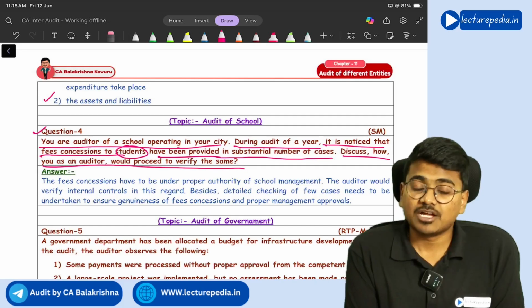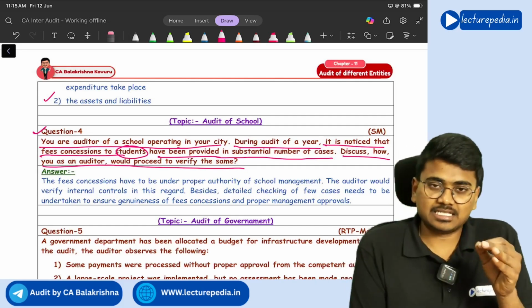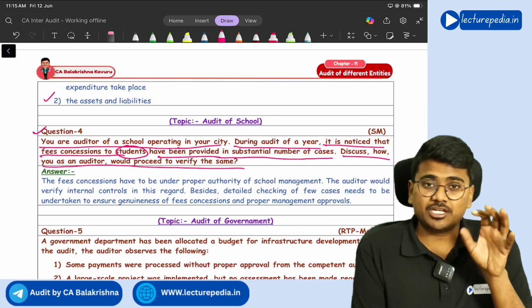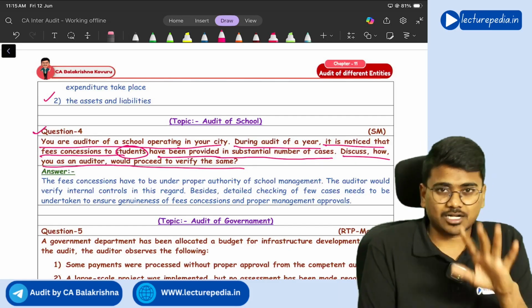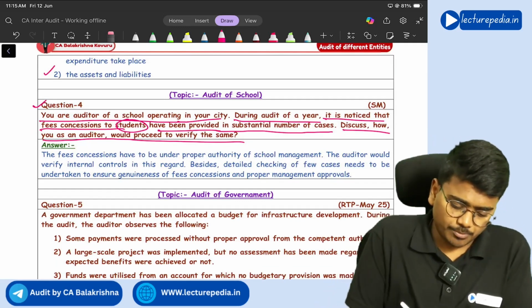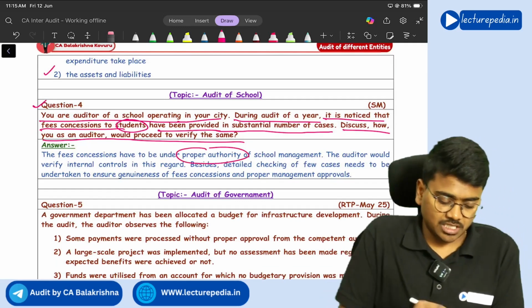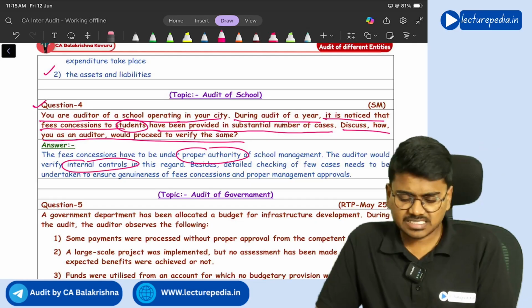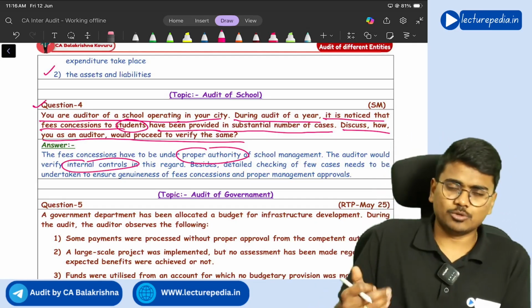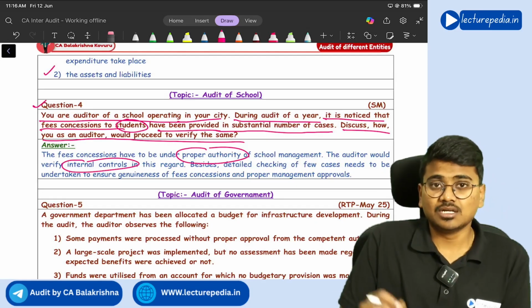You have to check whether there is proper authorization from top level management for that discount, and you should also check the internal controls operating around this aspect. So verify whether proper authorization is there, and verify the internal controls. Got it? Yes, sir. So that is how you will verify the concessions given to the students.